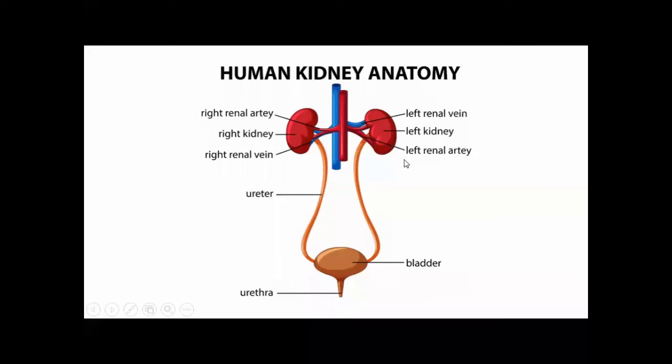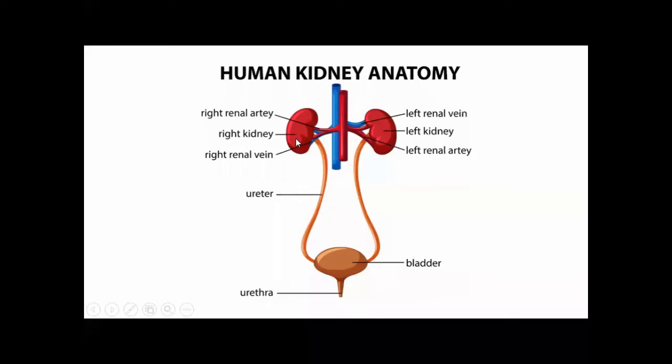Ureter: these tubes which arise from the kidney are called the ureter. Urinary bladder: this is a bag-like structure, and the opening of the bladder is the urethra. The human excretory system consists of these main four parts: a pair of kidneys, ureter, urinary bladder, and the urethra.